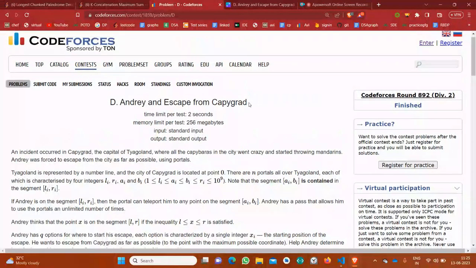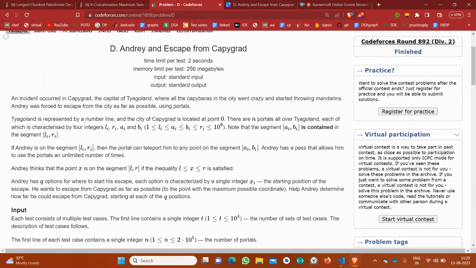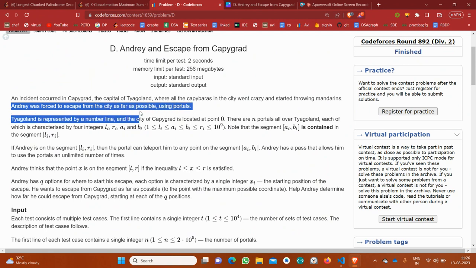Everyone. Today I will discuss problem D, Entry and Escape from Capygrad, which was from yesterday's Codeforces Round 892. We have been given a city named Capygrad, the capital of Tiago land, where some incident has occurred, and that's why Andrey has to escape from that city as far as possible.